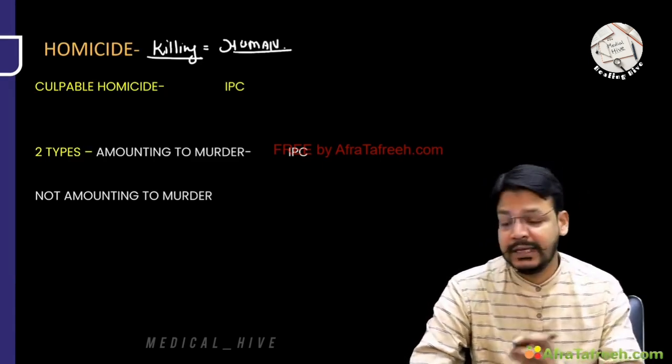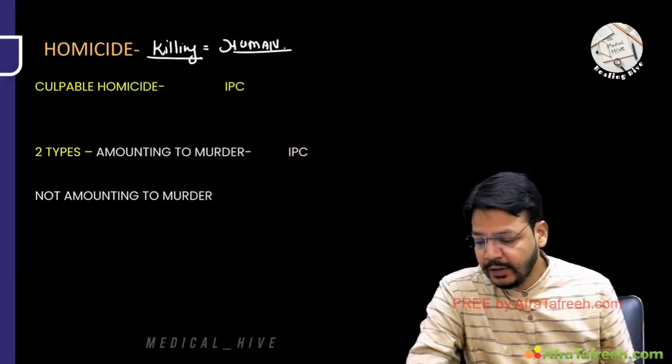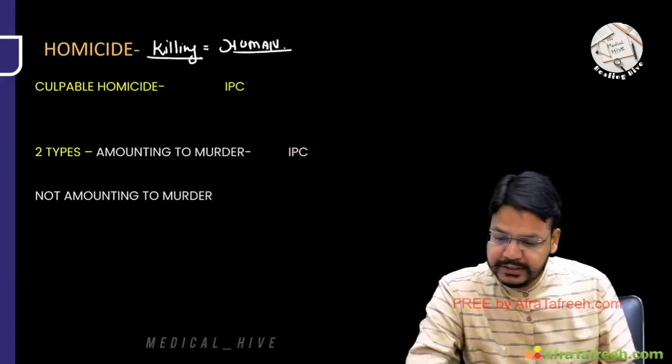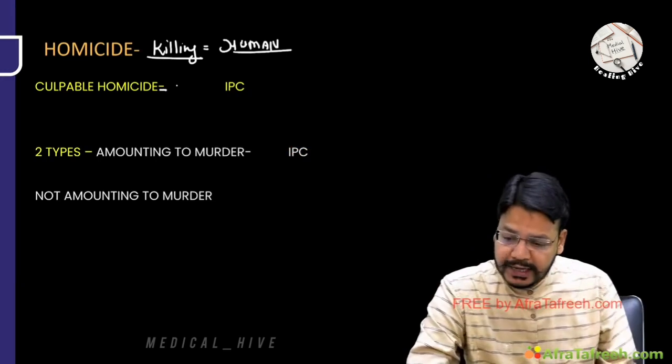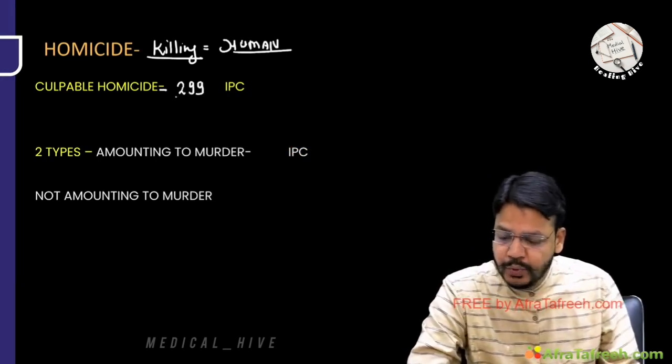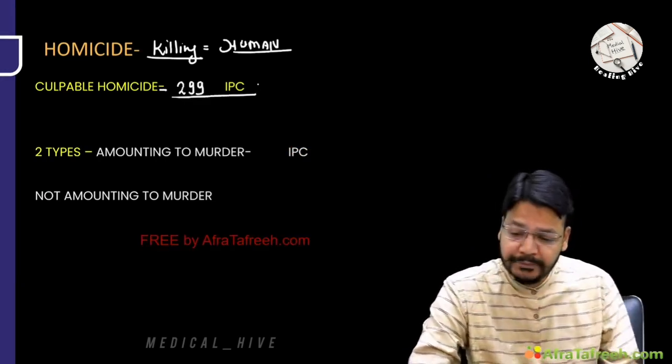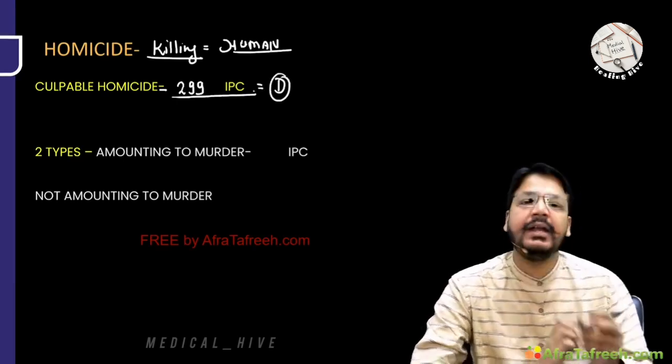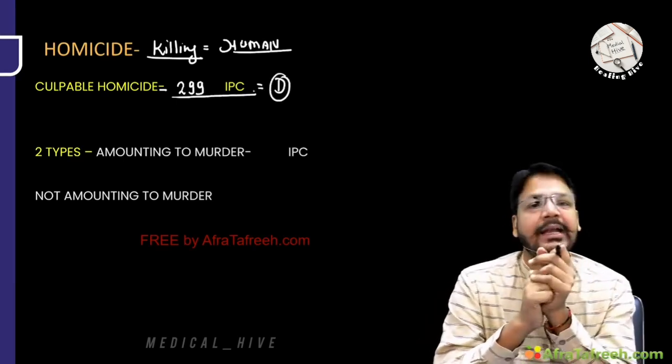If you are killing a human, that's a homicide. Now, my dear friend, I am coming to culpable homicide. Very, very simple, sir. For culpable homicide, we have 299 IPC. So, my dear friend, culpable homicide is defined under 299 IPC.